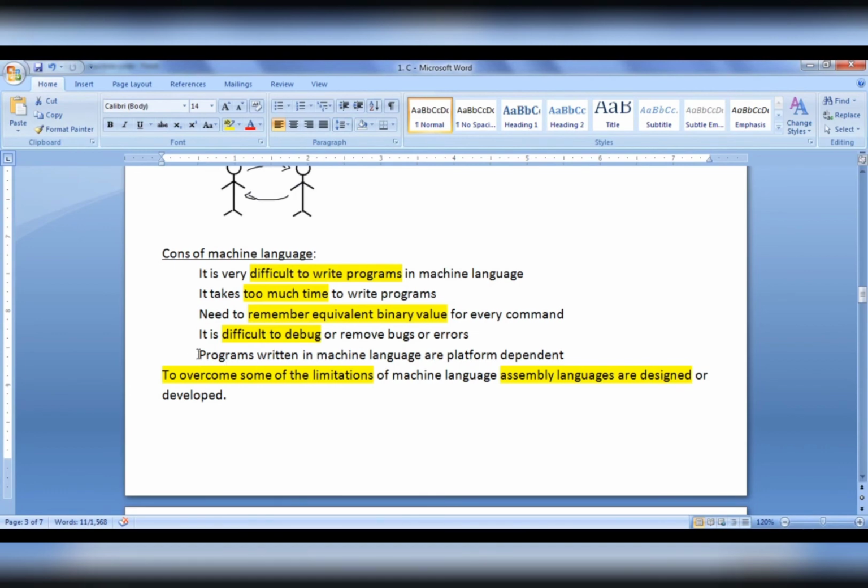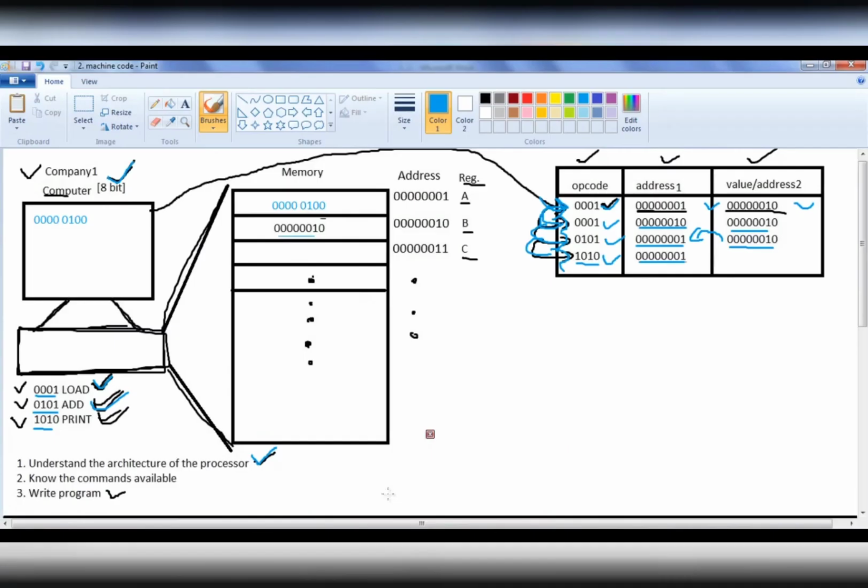Another disadvantage or limitation is that programs written in a machine language are platform dependent. What is the meaning of platform? Platform means the combination of hardware and software that we have. For example, if I have written a code or a program for some machine which is an 8-bit machine and maybe the processor is the 8085 processor, I have written some program for this machine, for this platform. Okay, if it has an 8-bit OS, you can say.